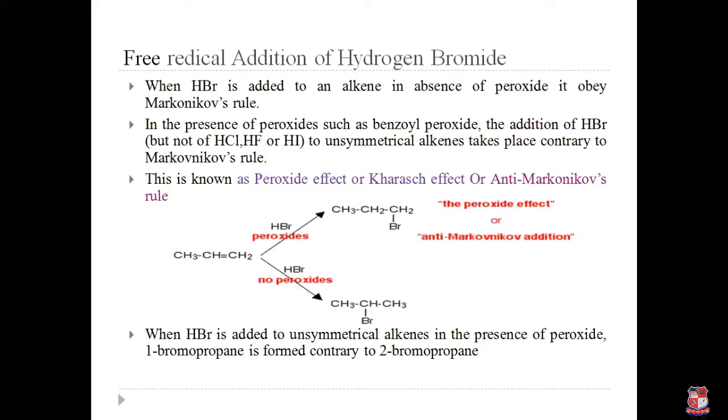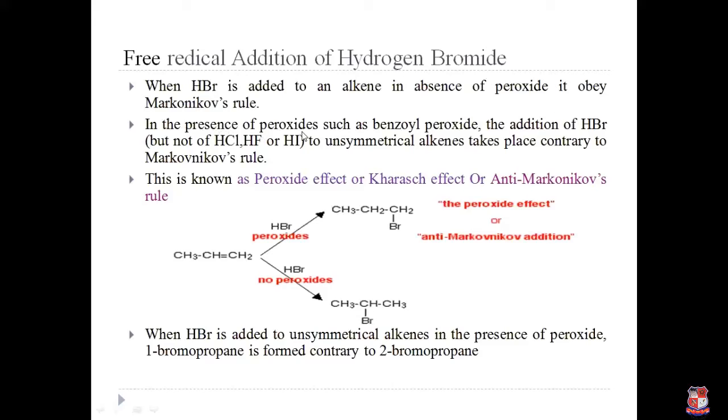When HBr, hydrogen bromide, is added to an alkene in the absence of peroxide, it follows Markovnikov's rule. Here a new word is used, peroxide. In Markovnikov's rule, we don't use any peroxide.